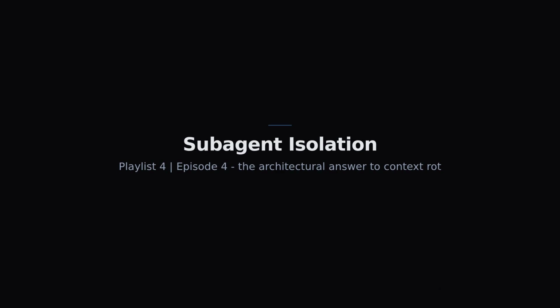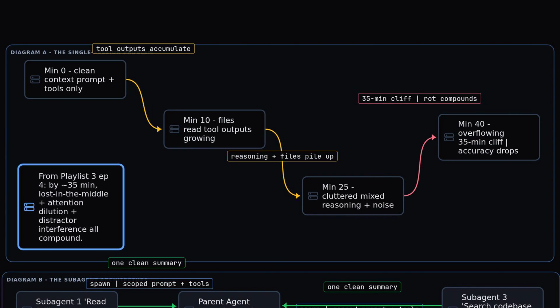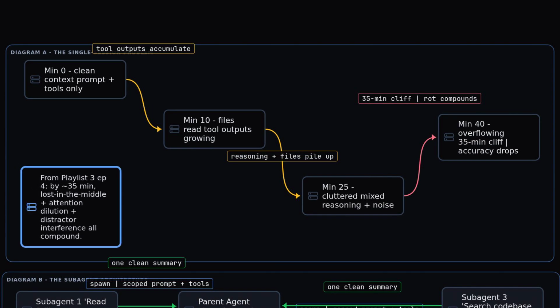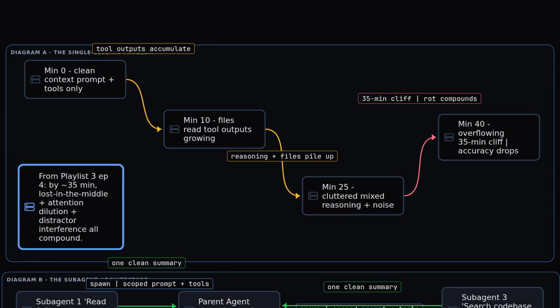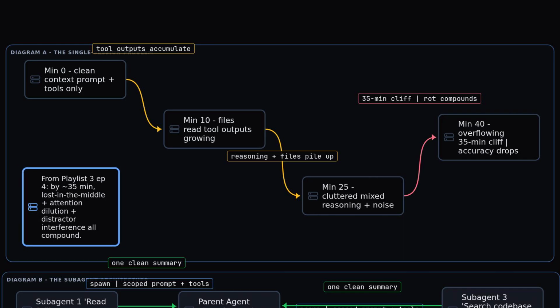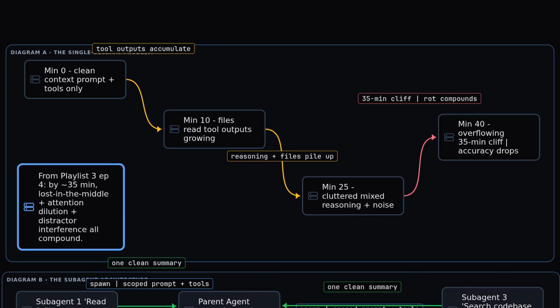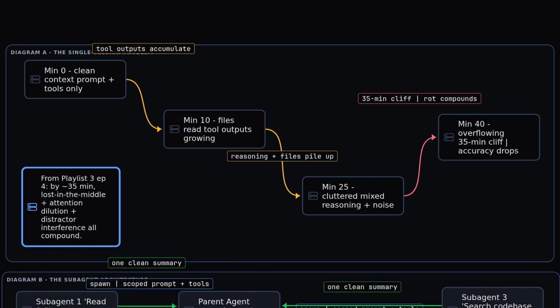Subagent isolation, the architectural answer to context rot. Playlist 4, Episode 4. From Playlist 3, by 35 minutes into a long agent session, every agent's success rate drops. Lost in the middle, attention dilution, distractor interference. The widget.tsx story, instructions drowned by accumulated tool output.